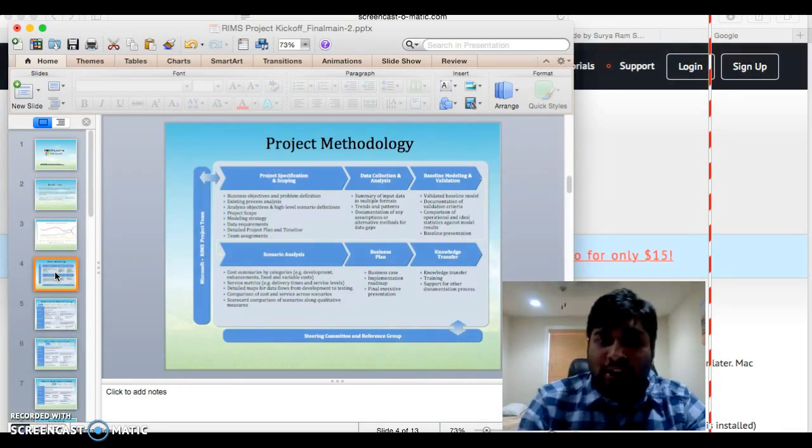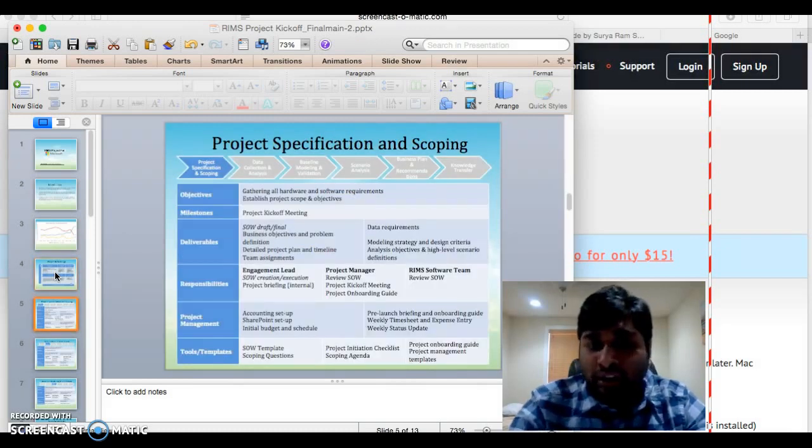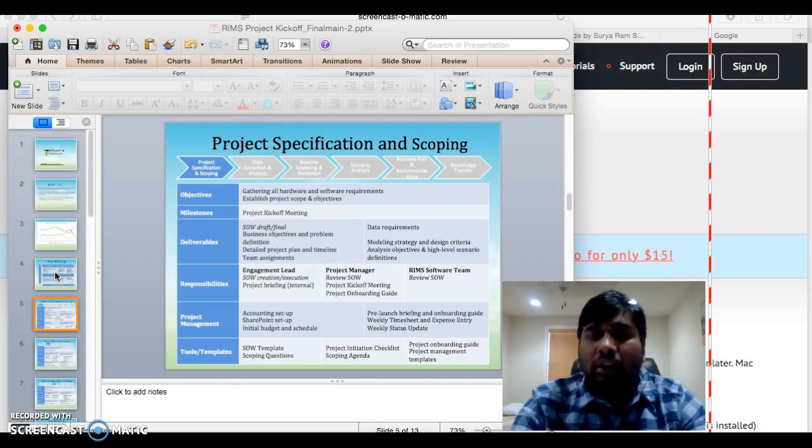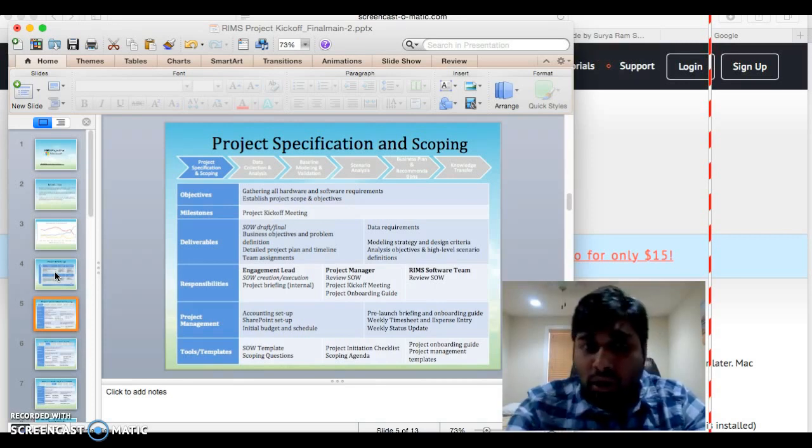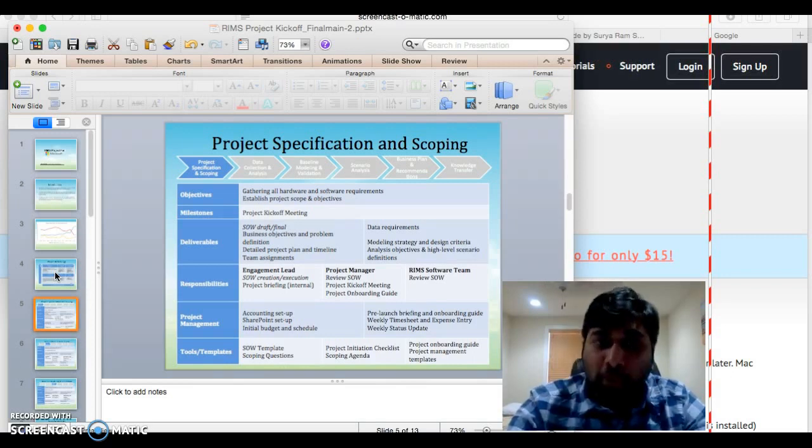Let me go over the project specification and scoping, and the main objectives and responsibilities associated with it. The main objective here is gathering all hardware and software requirements and establishing the project scope and objectives. The main milestone in this phase is the project kickoff meeting, which I have forwarded in an email and sent to you all.